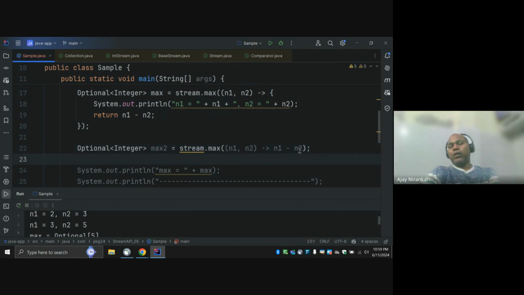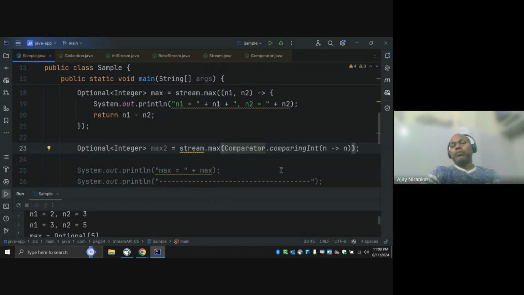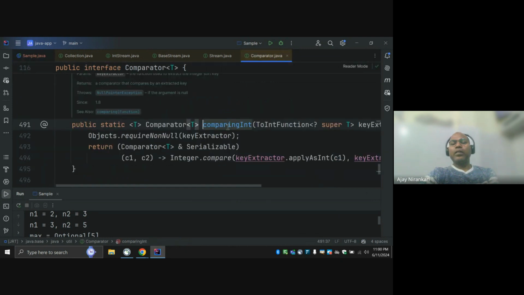As per your logic, it's okay, but you can also replace it with method references. Already this is a comparator interface, and they have written a default implementation for comparing two numbers.